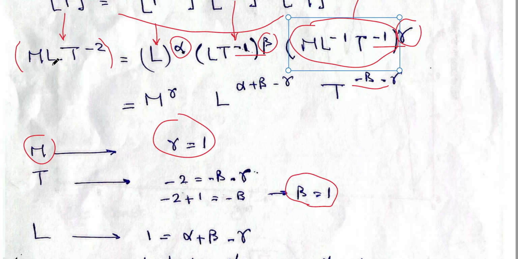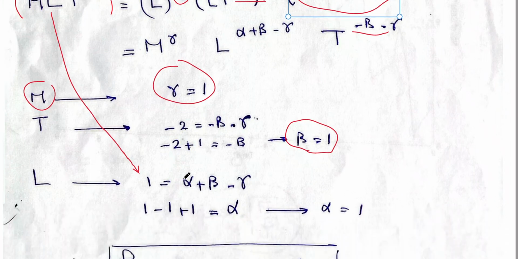Check the power of L. From the left, its power is 1. We don't have a power written, so it's 1. And from the right, L to the power alpha, L to the power beta, L to the power minus gamma. Add alpha plus beta minus gamma. You have an equation relating alpha, beta, and gamma. You already got gamma equals 1, beta equals 1, so you can get alpha equals 1.